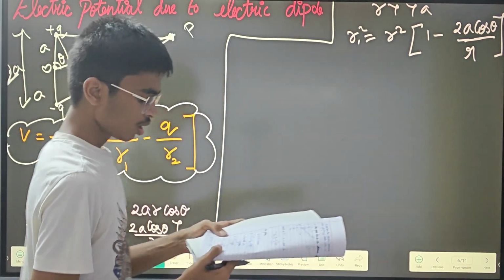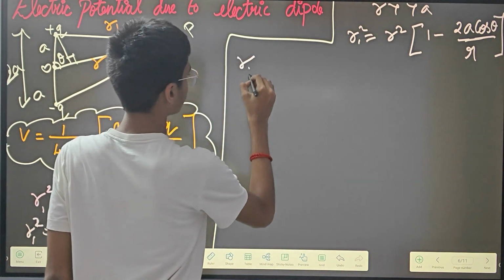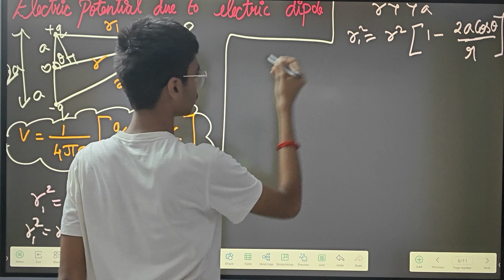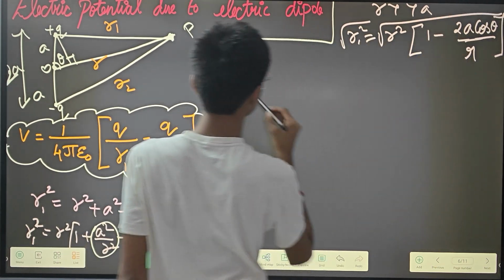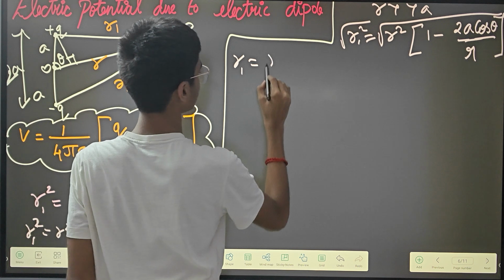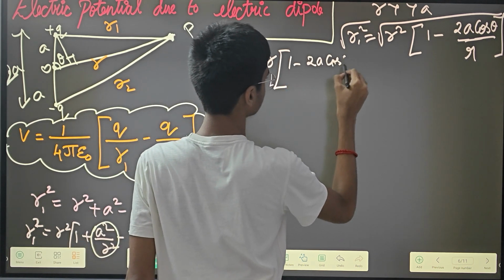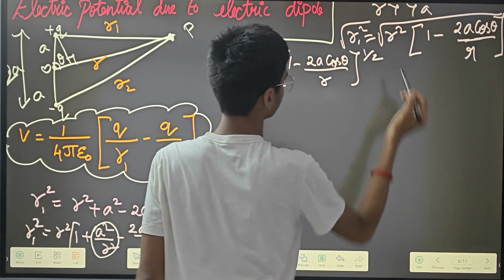Now I'm going to take the root. So r1 is equal to r, open bracket, 1 minus 2a cos theta whole divided by r, to the power 1 by 2.